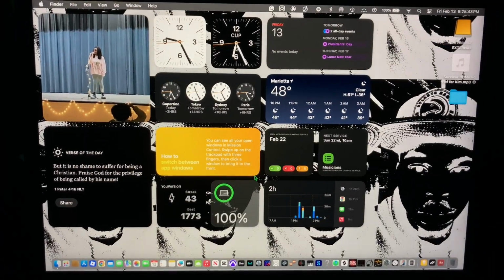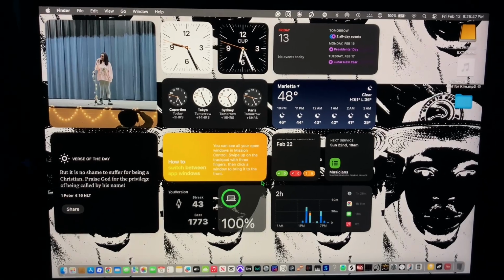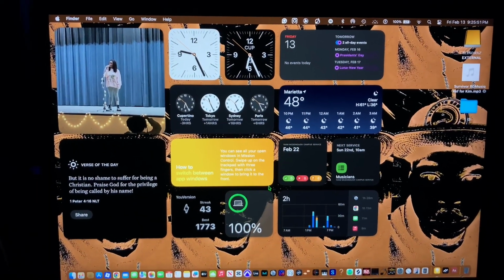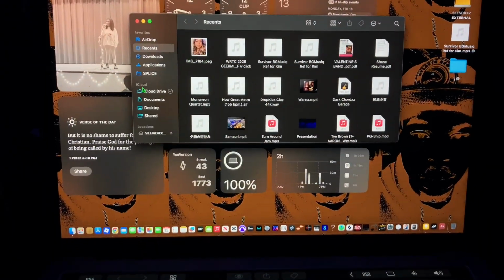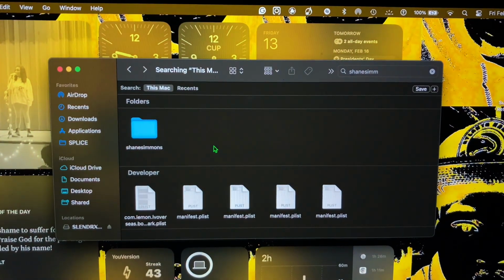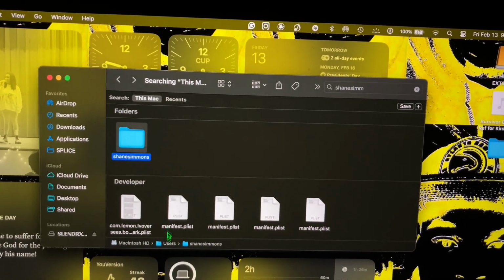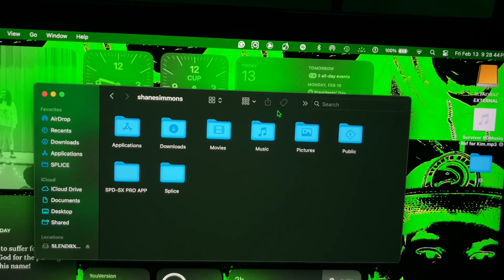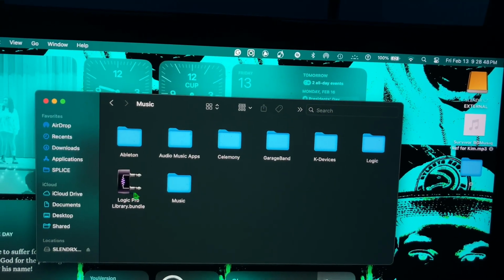So as you saw in the last video, you see where the little sound library plug is located. So go into Finder. Okay, so here I searched. So it tells me where this is located. All right, go here, and it might be wherever it is, music, and then here's that little plug.